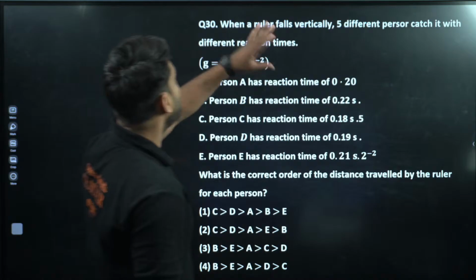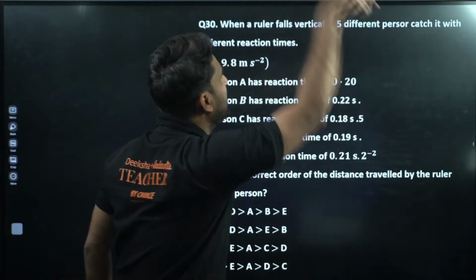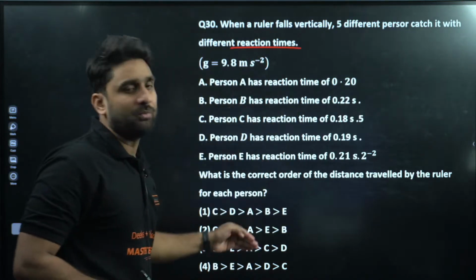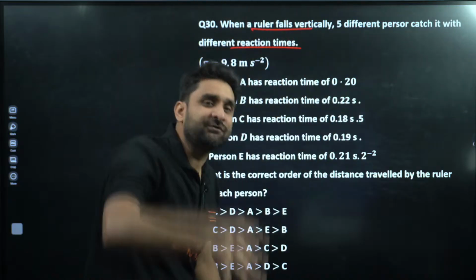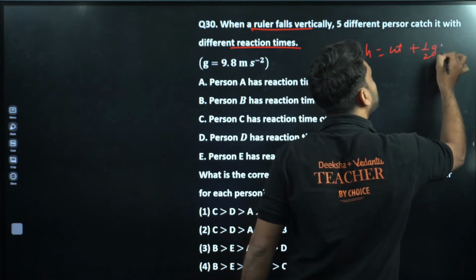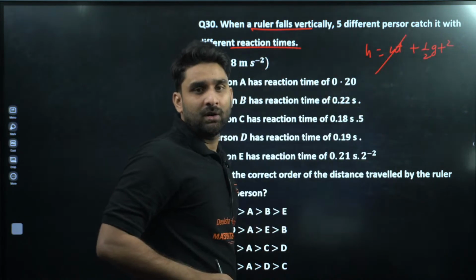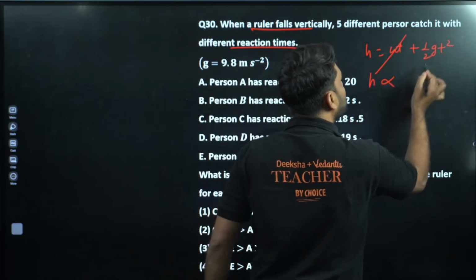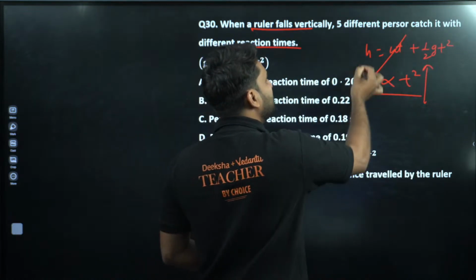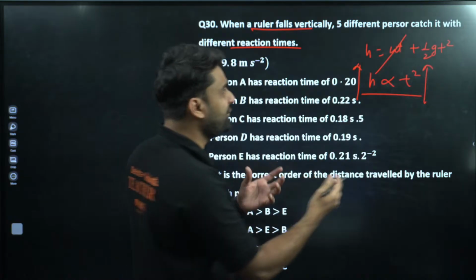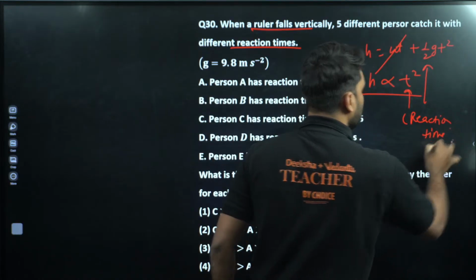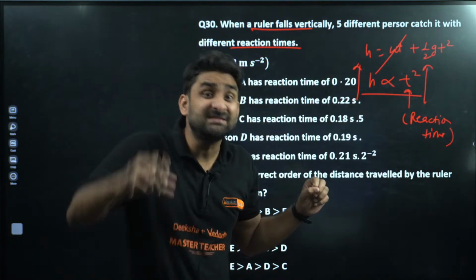Moving to next. When a ruler falls vertically, 5 different persons catch it, with different reactions. Oh my God. So which option will be correct? My dear champion, when anything falls from some height, you all know H is equal to UT plus half GT square, right? This is 0. It means that H is proportional to T square. So if T is maximum, the time of reaction is maximum, so height will be maximum. This is called reaction time. So distance traveled will be maximum.